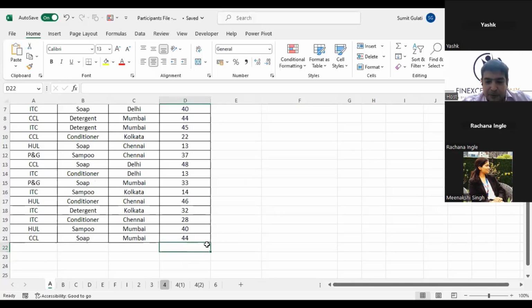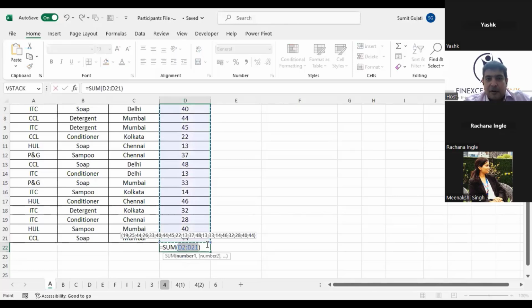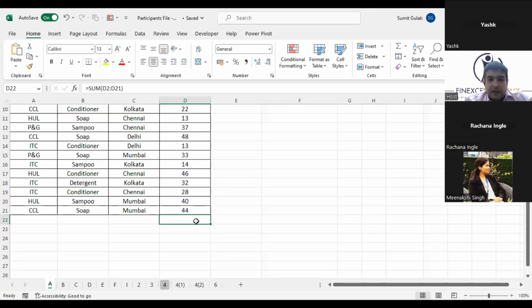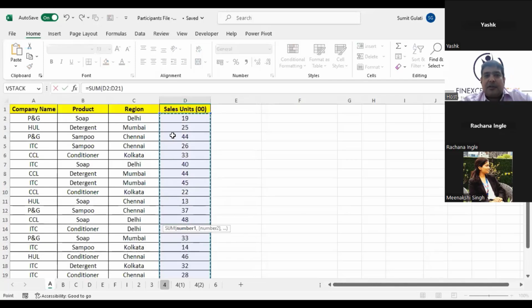What is the shortcut to put the sum here? The shortcut is Alt equal to. The moment I use Alt equal to, I can add this up. Very true, Yash, very true, Shish. This gives me 646. That means the total number of units sold across all regions for all products by the company name is 646. So how do we do it? The shortcut to add all the numbers together is Alt equal to. The moment you say Alt equal to, it will select the continuous range which is above.